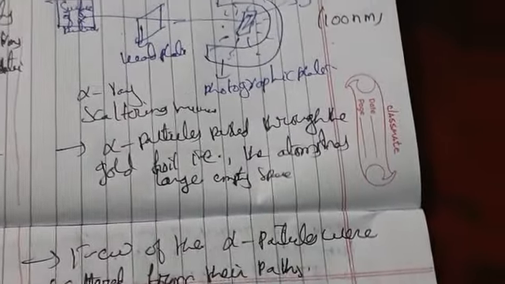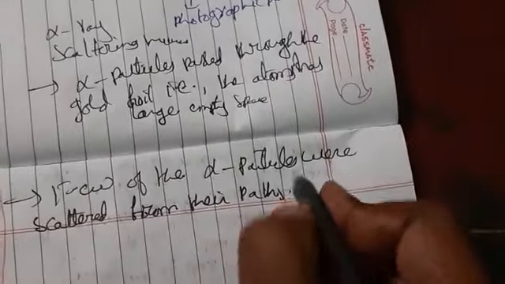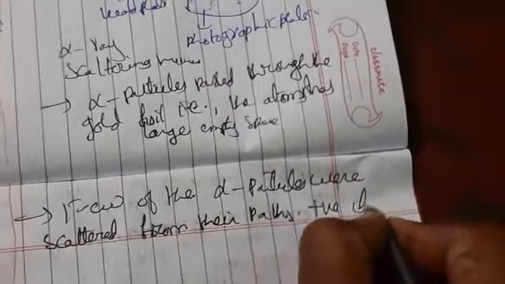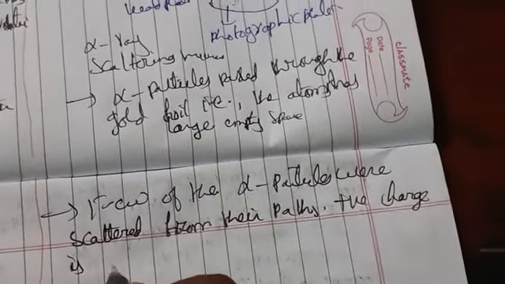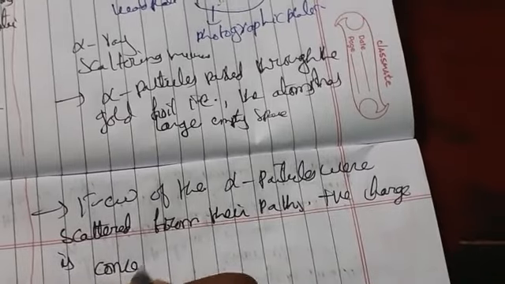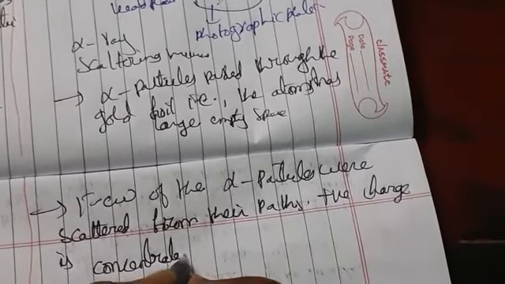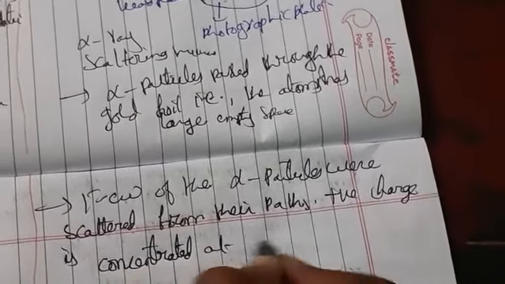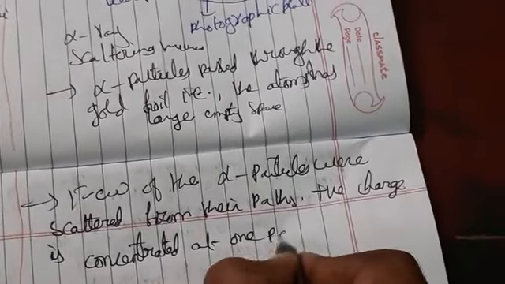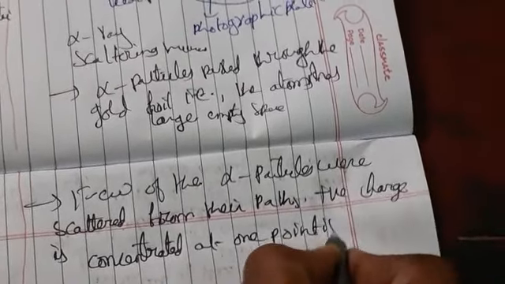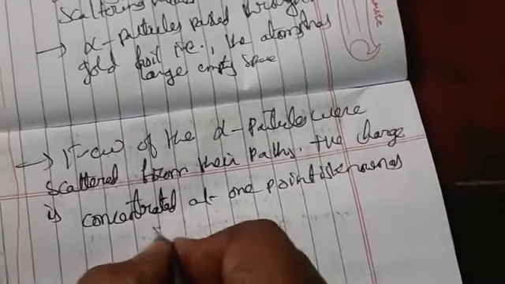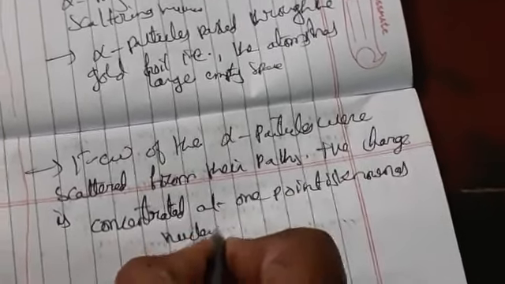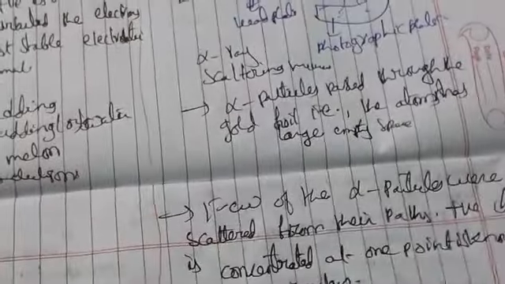This point is called the nucleus. So the positive charge concentrated at one point is known as the nucleus. Okay, so this is about the alpha scattering method.